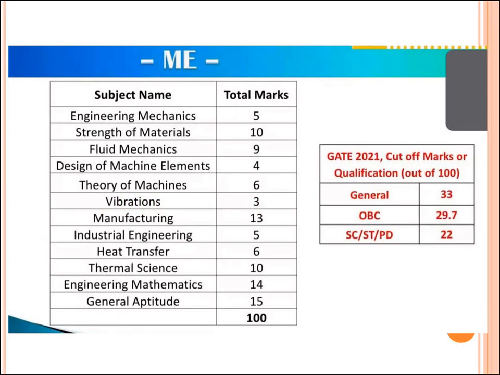This is a very important slide for you, in which the cutoff marks for the GATE 2021 exam are given, but the most important thing you can see in the slide is that the names of subjects are given and what the contribution of that subject in the GATE exam is. You can find heat transfer is contributing 6 marks. So in the GATE examination, the heat transfer subject is very important. If it is thoroughly prepared, you can get good marks in the GATE examination.